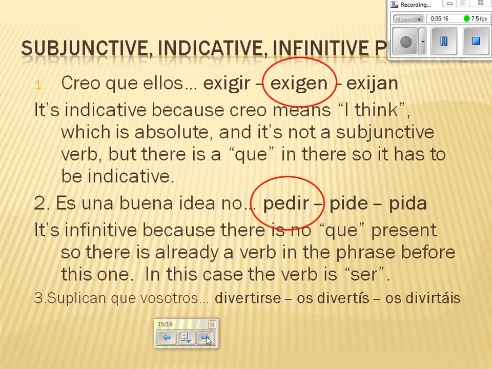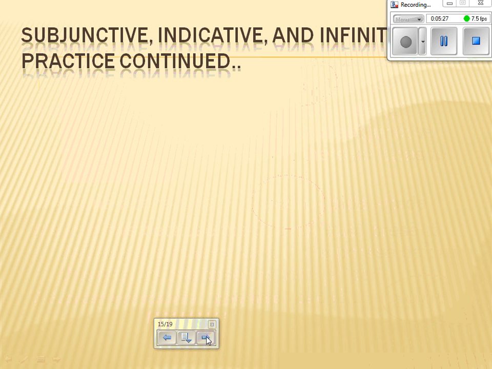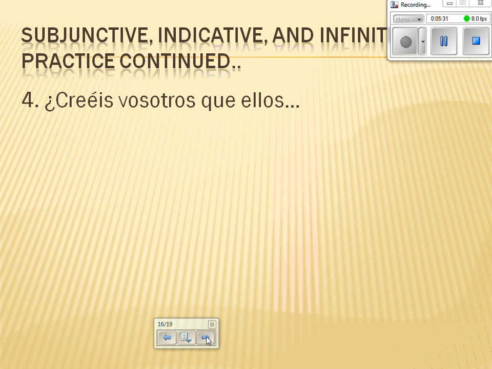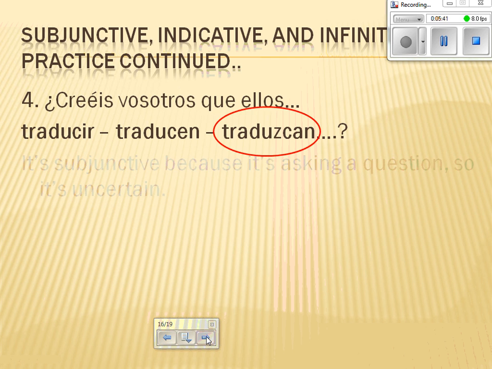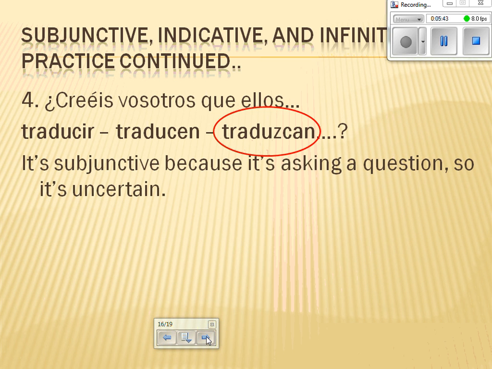3. Suplican que vosotros divertirse, os divertís, os divertáis. The answer is os divertáis. Number 4. ¿Creéis vosotros que ellos traducir, traducen, or traduzcan? The answer is traduzcan. It's subjunctive because it's asking a question, so it's uncertain.